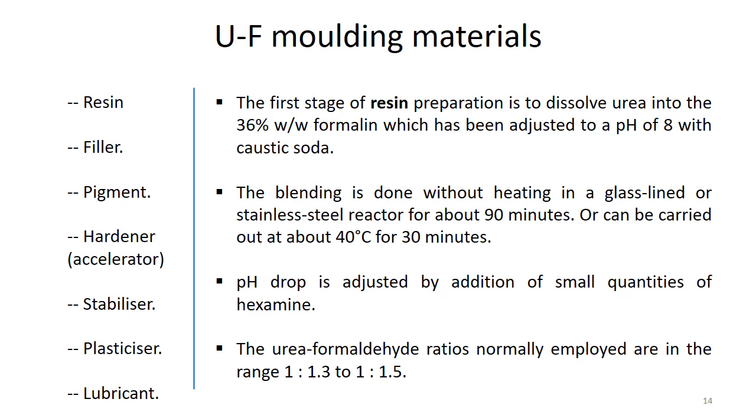Sometimes at the start we adjust the pH using caustic soda, but if the pH drops again during the process, we can also adjust it by adding small quantities of hexamine. Materials like hexamine don't affect the reaction chemistry so much.